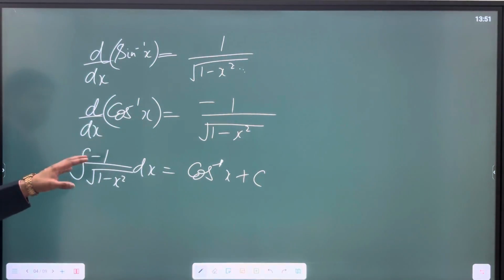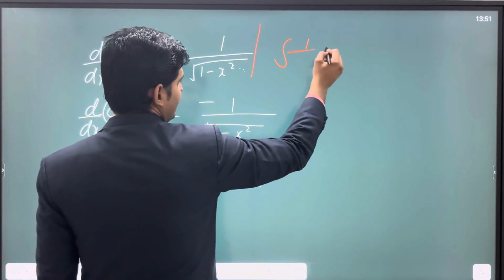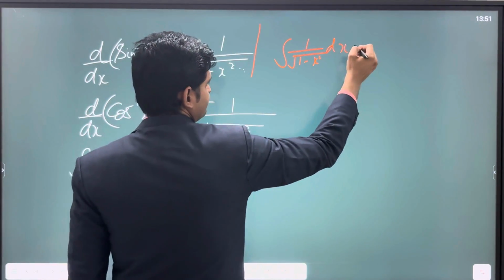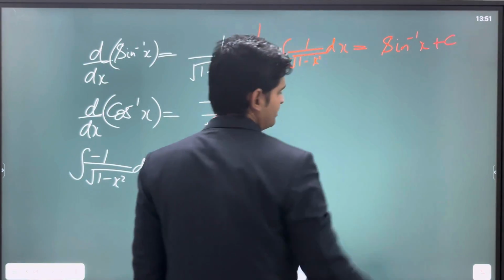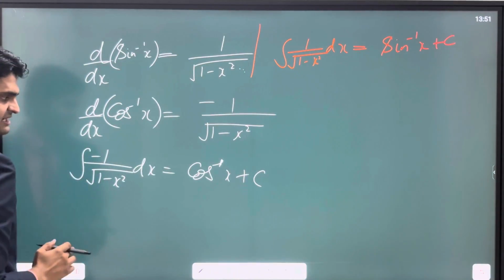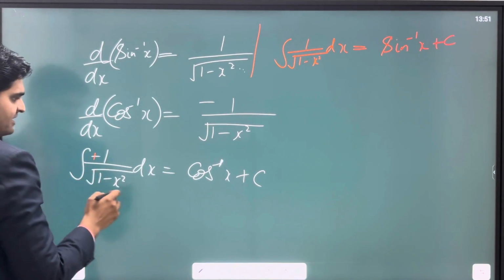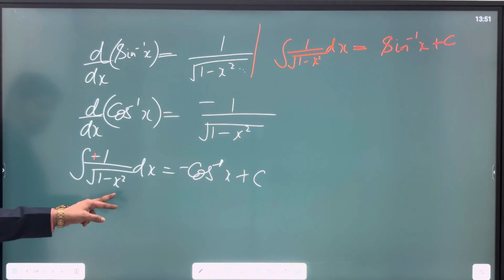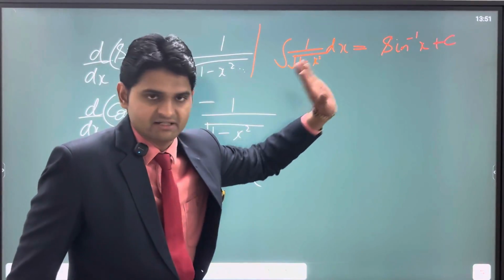Now please understand the difference. When you wrote the formula for sine inverse x, you wrote that the integration of 1 upon under root 1 minus x square dx is sine inverse x plus c, right? This is the formula which we have already written. So just compare both the formulas. Both are almost similar, the only difference being the negative. If we want, we can take the negative to the other side also. So the integration of 1 upon under root 1 minus x square can be written as minus cos inverse x, or it can also very well be written like this, right?